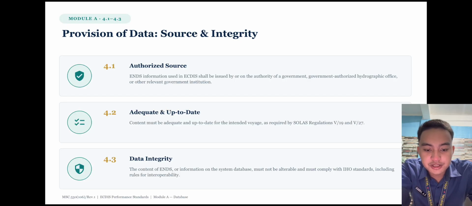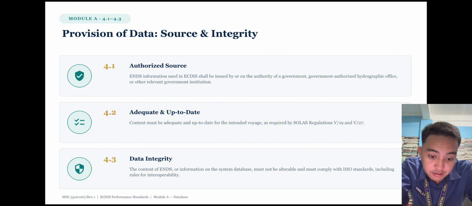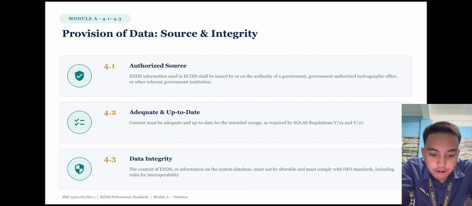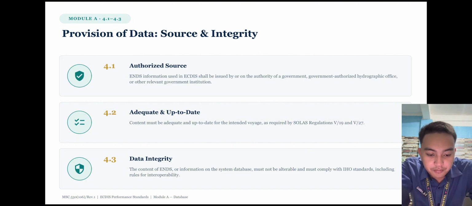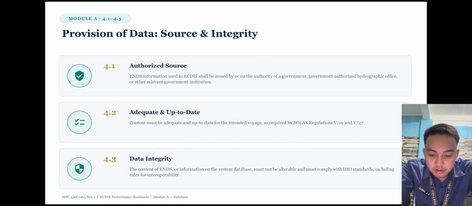Provision of data and source integrity. 4.1, we have authorized source. ENC information used in ECDIS shall be issued by or on the authority of a government-authorized hydrographic office or other relevant government institution. 4.2, adequate and up to date. Content must be adequate and up to date for the intended voyage as required by SOLAS Regulations 19 and 27. 4.3, data integrity. The content of ENC or information in the system database must not be alterable and must comply with IHO standards, including rules for interoperability.